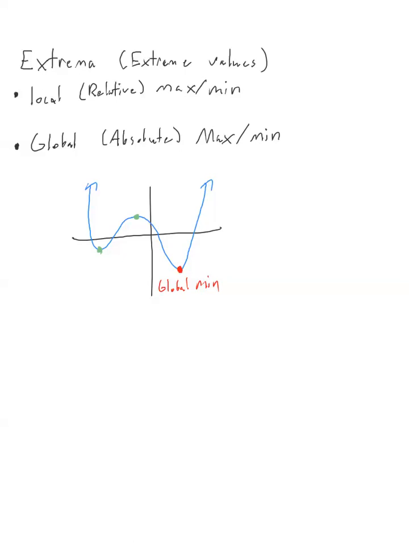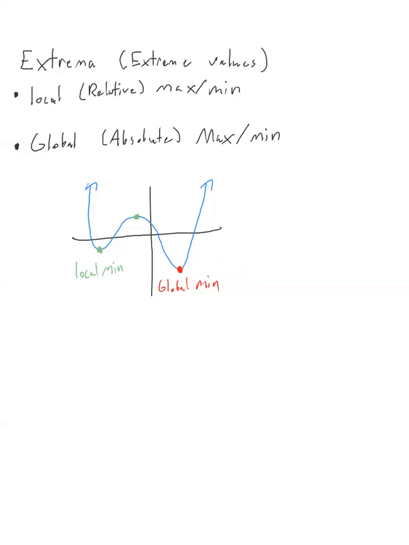And this is a good example to show that, yes, in this example, there is a global minimum. This is the lowest the function ever goes, right? Because anywhere else we see the function, it is somewhere above that. Well, against that, we have local extreme values. So I will call this a local minimum.